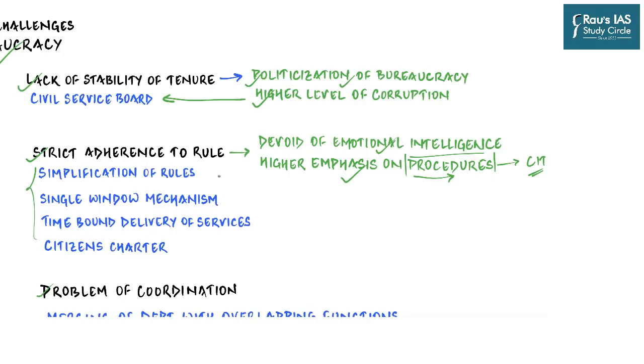So what is the solution for this? Of course, you need to simplify the rules, you need to change the rules with changing time. There is a need for a single window clearance mechanism so that a person can go to one place and get all the documents approved, authorized or permitted. Then we need time-bound delivery of services.